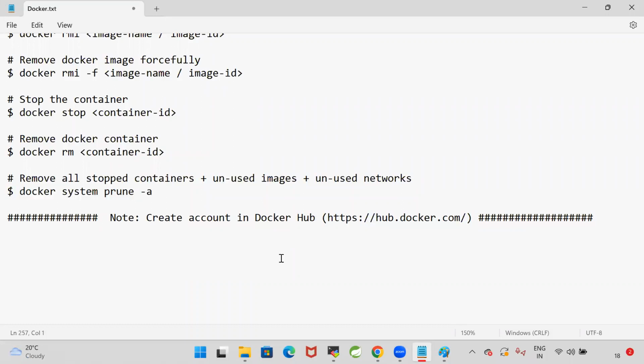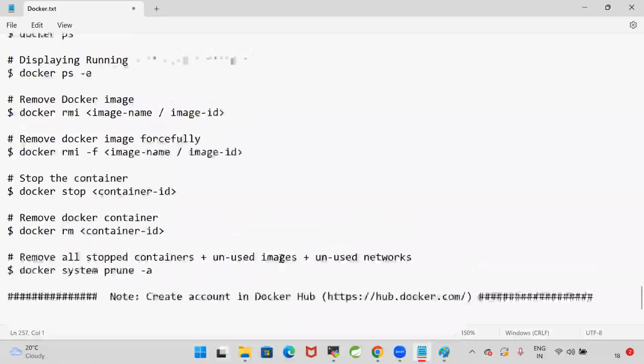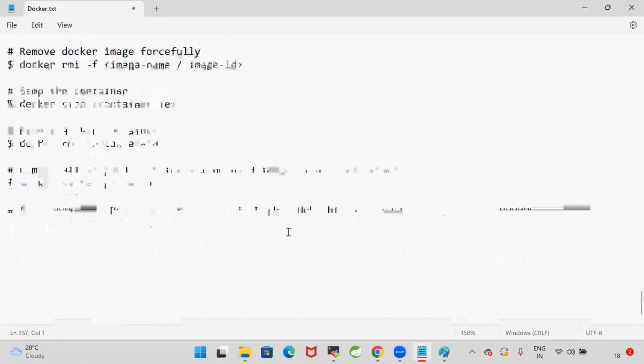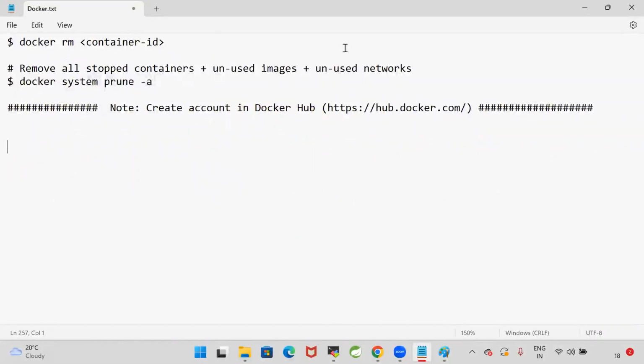So with this, we got the basic idea how the Docker images will be working and how the Docker containers will be working. So can you tell me which command I need to use to run the Docker image? Can you type in the chat box? Docker run command we need to use.